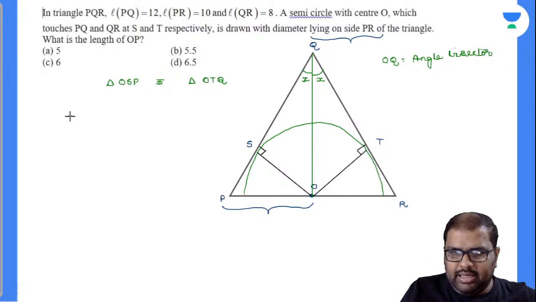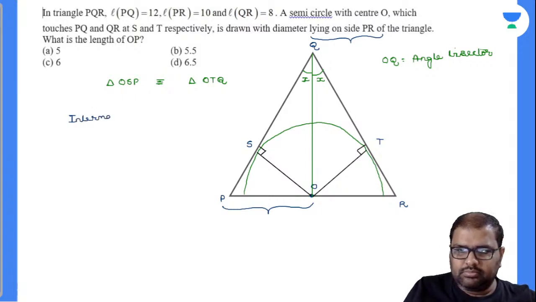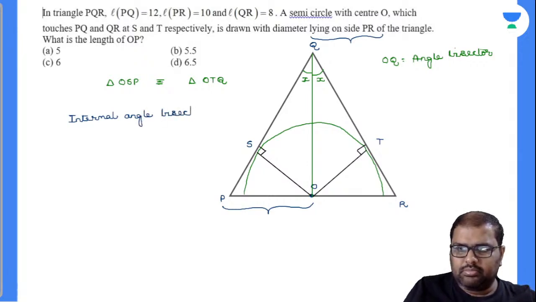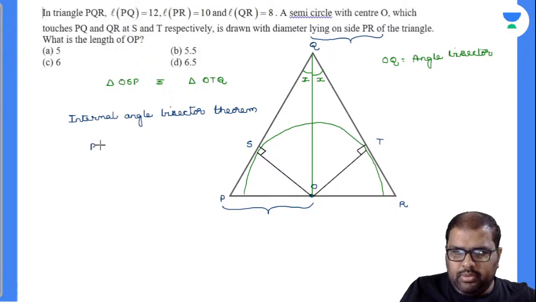Means by the internal angle bisector theorem, everybody knows what the internal angle bisector theorem is. PQ by QR is equal to PO by OR.